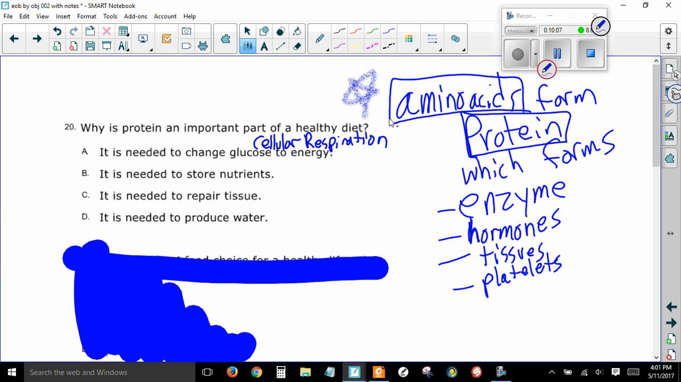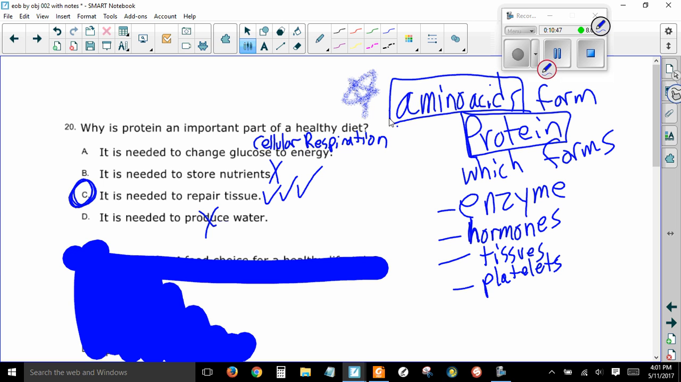So let's keep reading. It is needed to store nutrients. No. There are some nutrients that are fat soluble. So maybe fat helps store nutrients, but not protein. It is needed to repair tissue. Now that sounds pretty good. It is needed to produce water. All you need to make water is hydrogen and oxygen and a little bit of energy to get them to interact. So no. So the best answer is C. We need protein to help repair tissues.